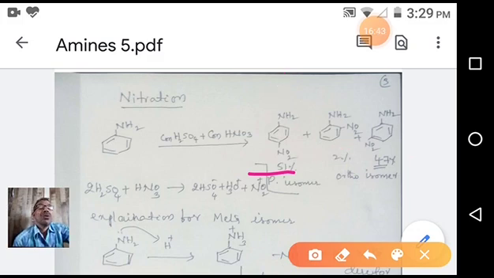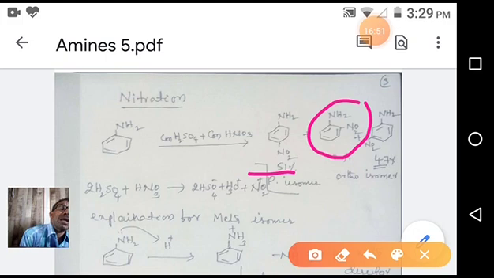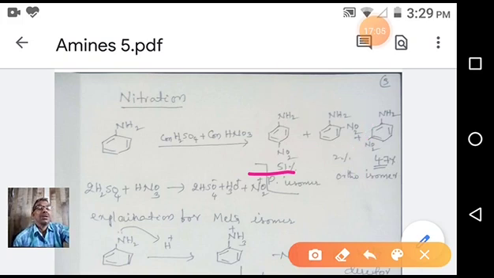Generally we know it is an ortho para director, but in the case of ortho, due to steric factors, the amino group occupies some space. Because of this, the incoming attacking species is reluctant to attack the ortho position compared to para. That's why we get para more and ortho very little, only 2%.